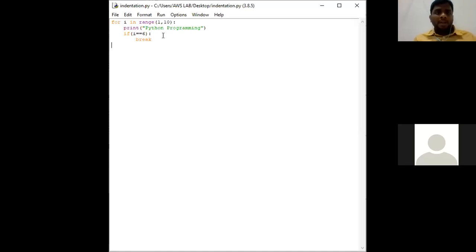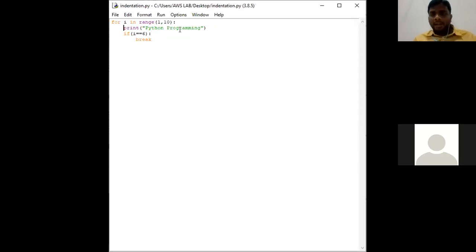In the example shown here, for is a loop. I am mentioning a colon at the end. Immediately after pressing the Enter button, the interpreter automatically takes 4 white spaces. Why? Because the syntax of the for loop is already known to the interpreter. So you need not mention 4 spaces or 1 tab space unless you need that. This is called indentation in Python.